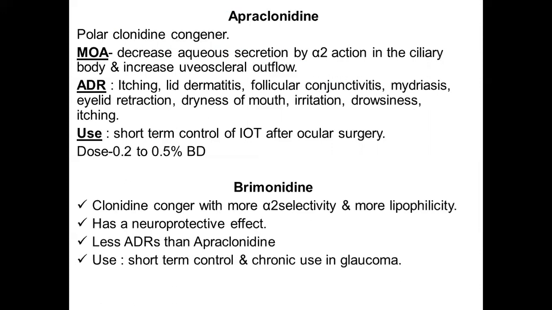Another drug is brimonidine. It is also a clonidine congener, but it is more selective on the alpha-2, and hence you will not have these ADRs like mydriasis and eyelid retraction, which occur because of the alpha-1 action. It also has an additional neuroprotective effect, and this is a drug which can be used for both short-term control as well as chronic use in glaucoma.